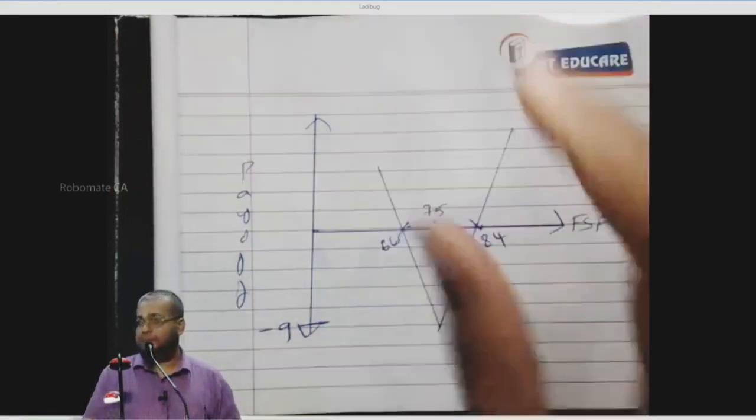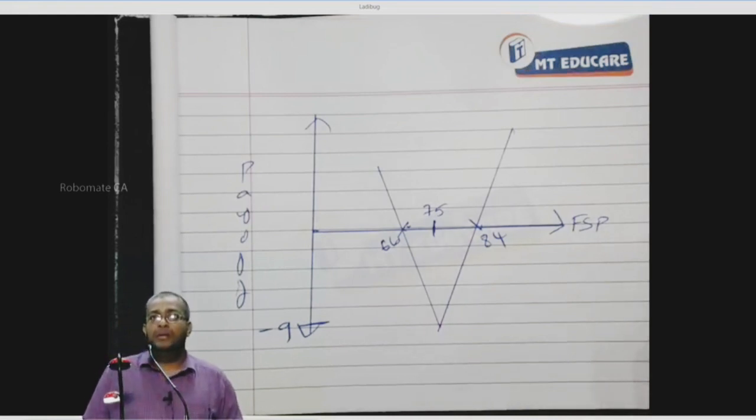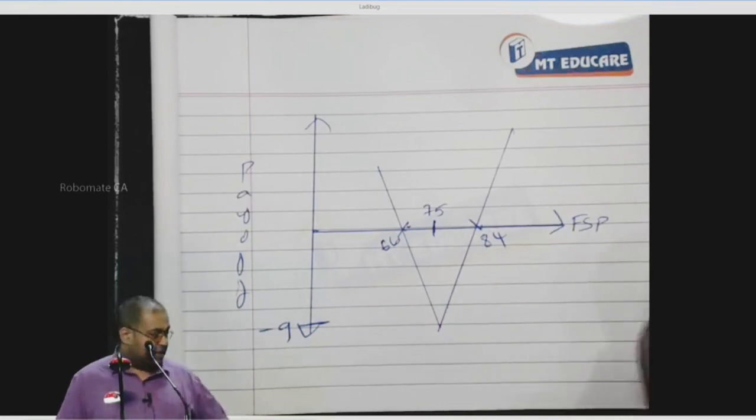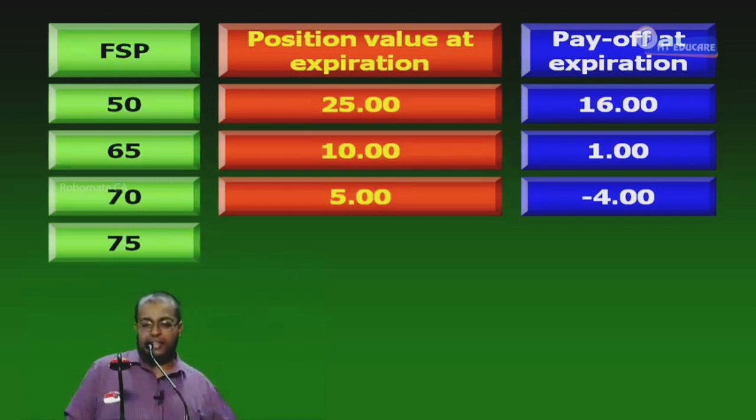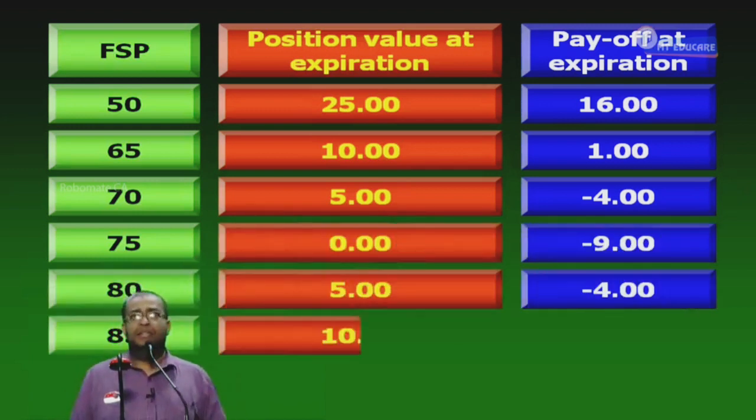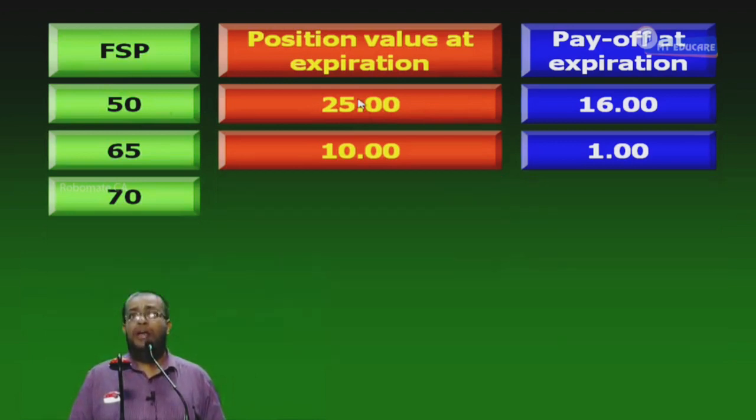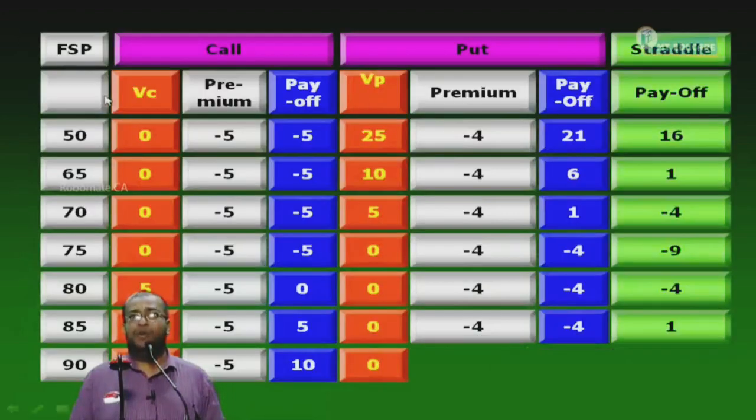Now look at this. You can write this in the workbook itself, no need to copy it. It is very simple here. That is the value of my position, and then the payoff. Position value is without considering premium. Payoff is after considering premium. Now, if it is 50, the position value is how much here? 25. How did you get 25? VC plus VP.